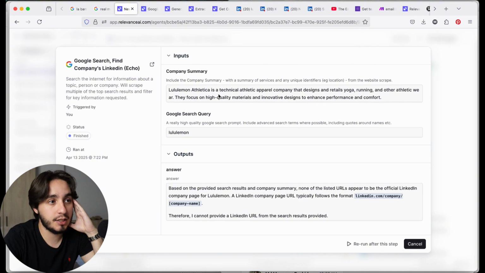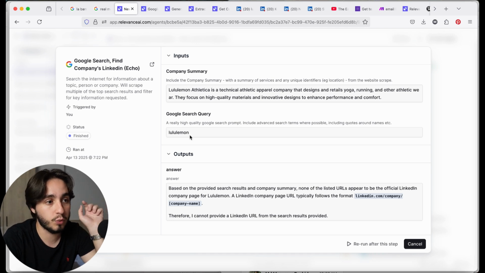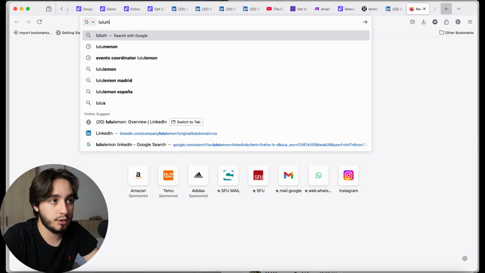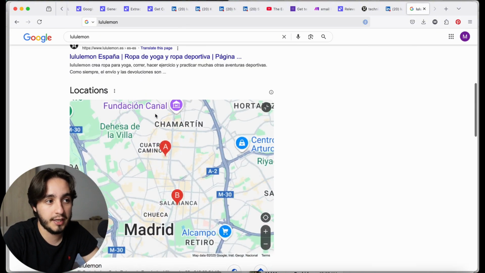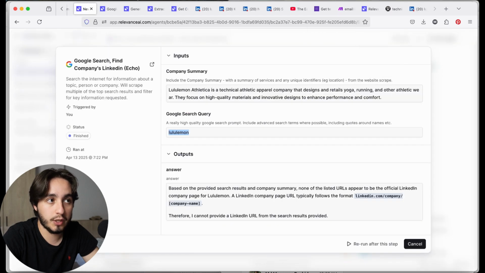So it actually ran the tool to find the LinkedIn URL for Lululemon, but because the prompt for the search query for the tool wasn't properly stated, it couldn't find the actual LinkedIn URL. The only search query that it ran was Lululemon. So it's the same thing as me doing this and searching Lululemon, and you would not find any LinkedIn URL, meaning the tool wouldn't output anything.